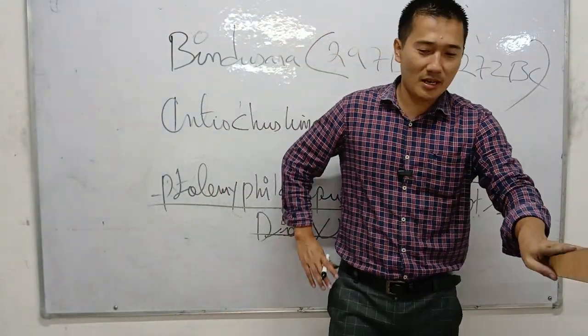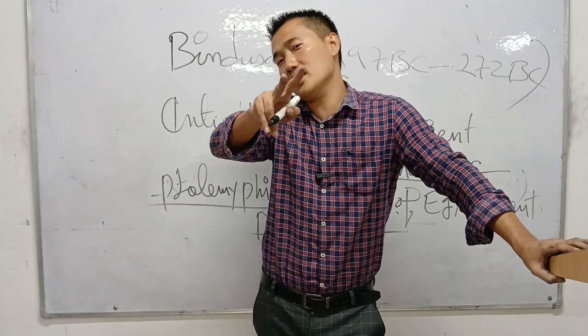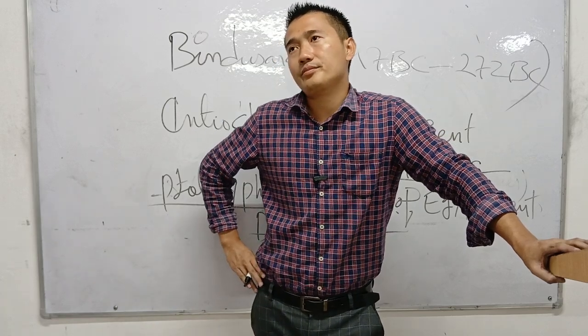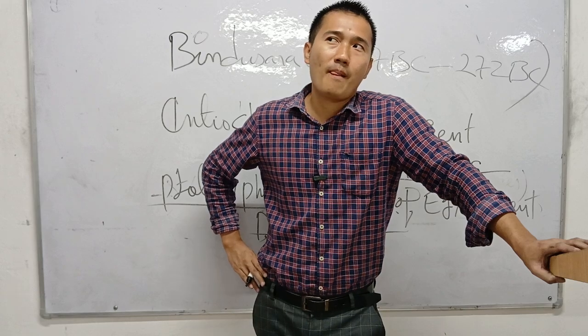So remember all this. This is a very important topic from a basic point of view. Two ambassadors: Daimagus and Dionysus.